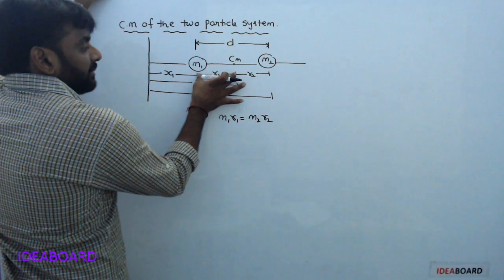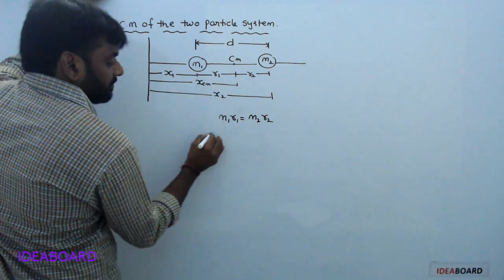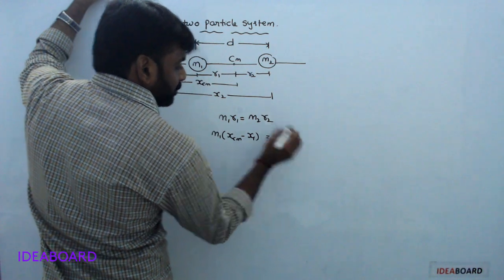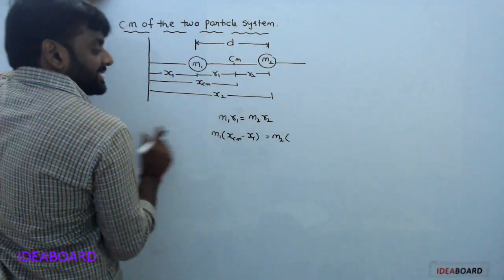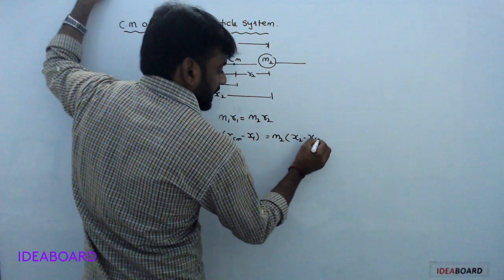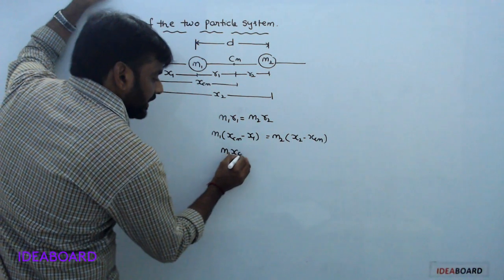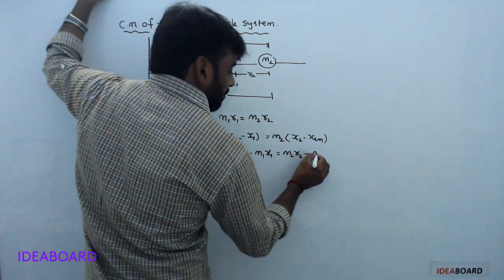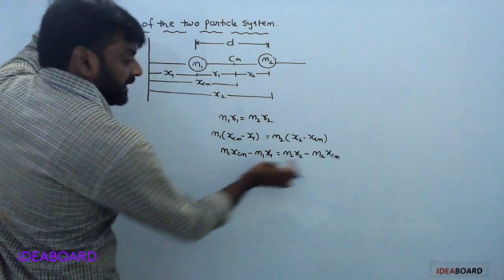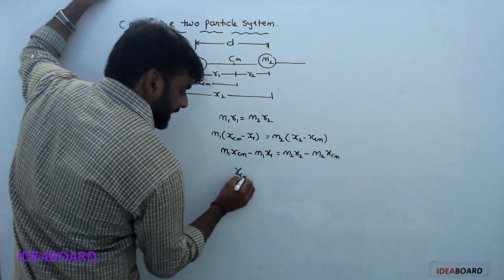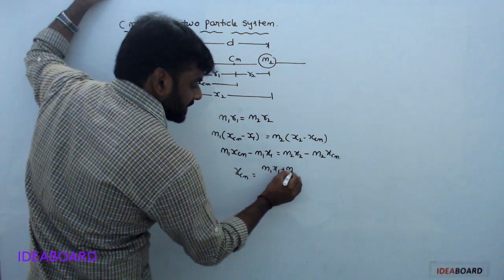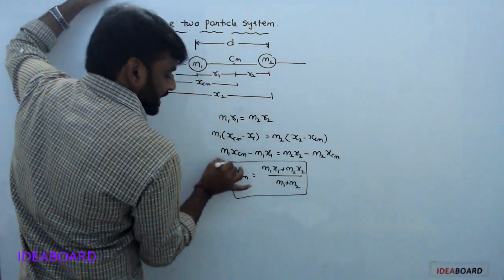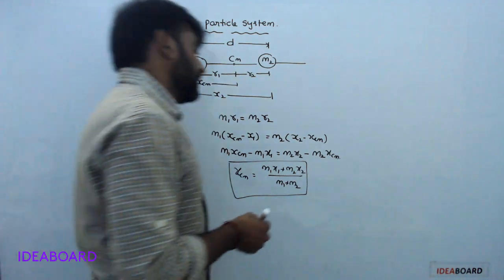Here r1 is xcm minus x1 and r2 is x2 minus xcm, so m1(xcm minus x1) equals m2(x2 minus xcm). Taking terms to one side, finally xcm equals (m1 x1 plus m2 x2) by (m1 plus m2). Understood?